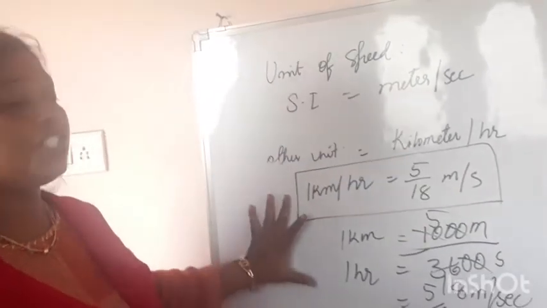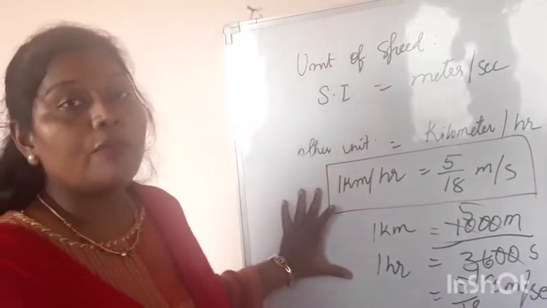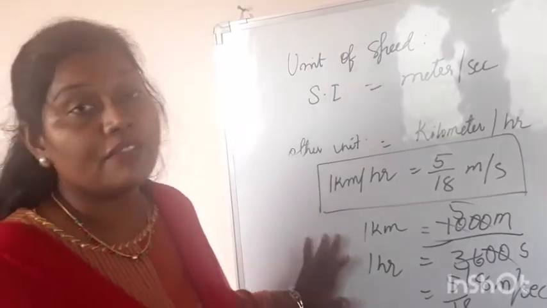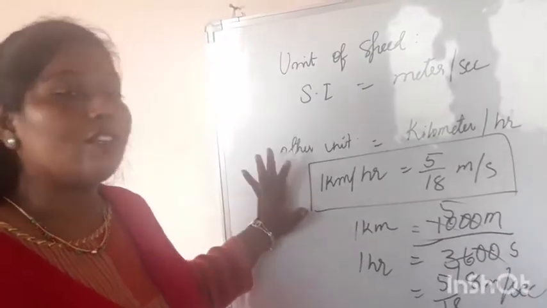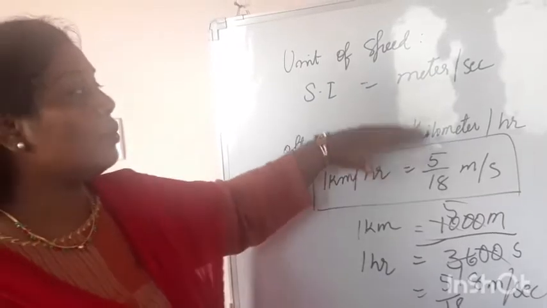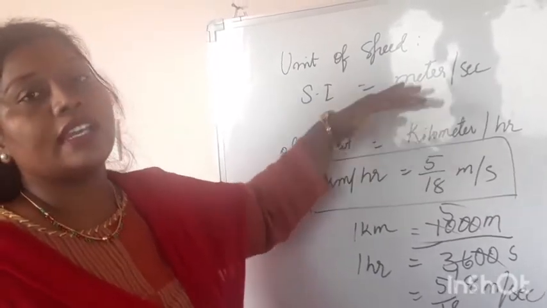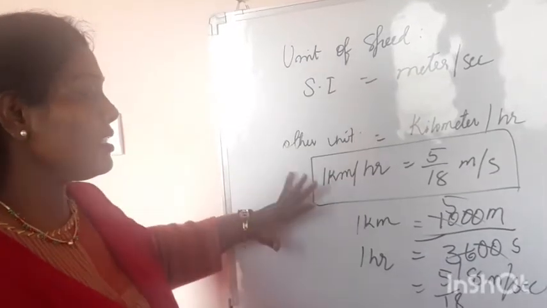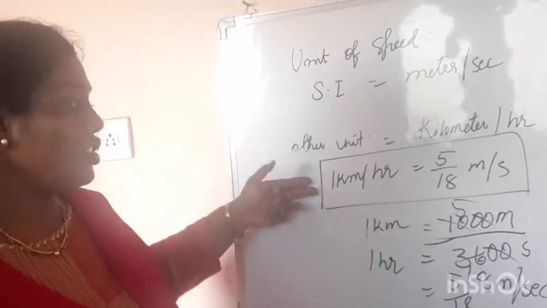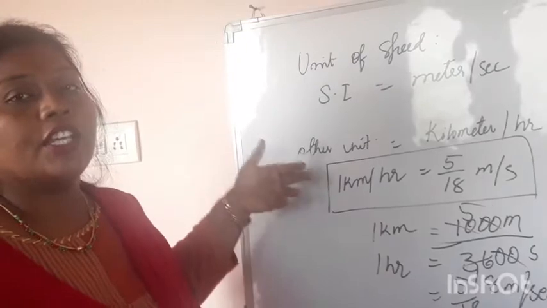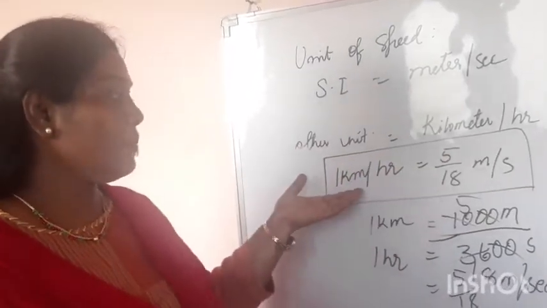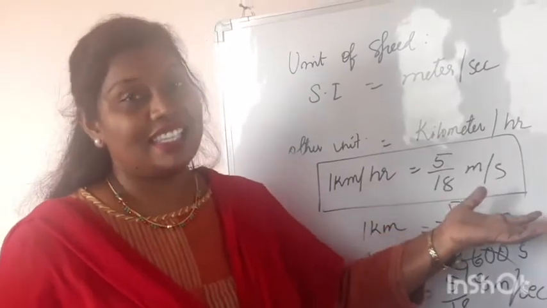This conversion is used for calculations if any problems are given in physics. If you remember this, you can easily convert speed from kilometers per hour to meters per second.